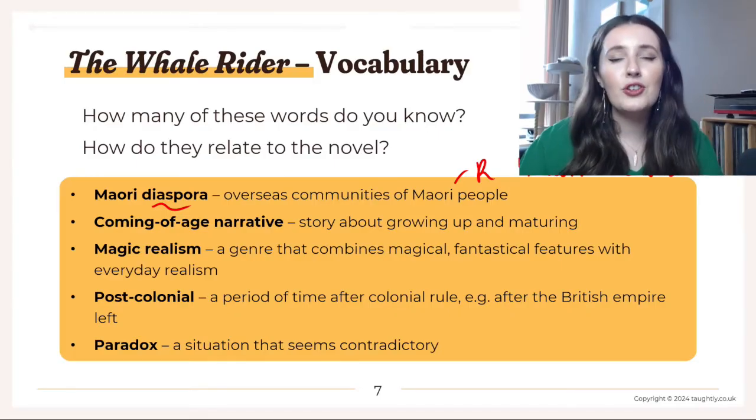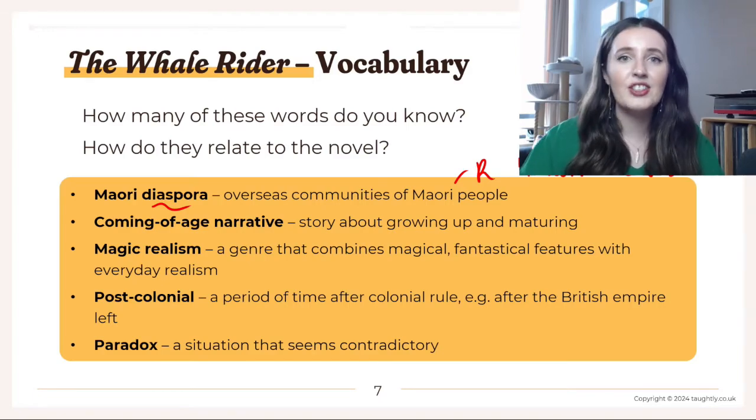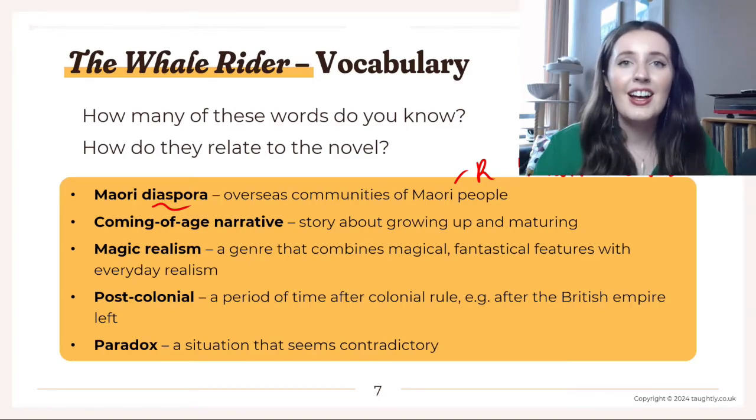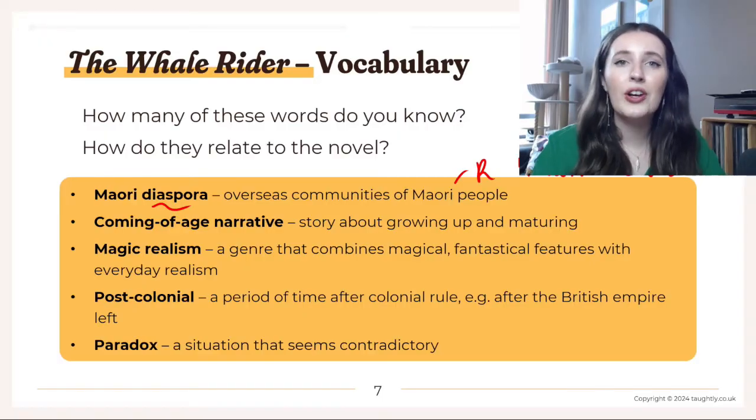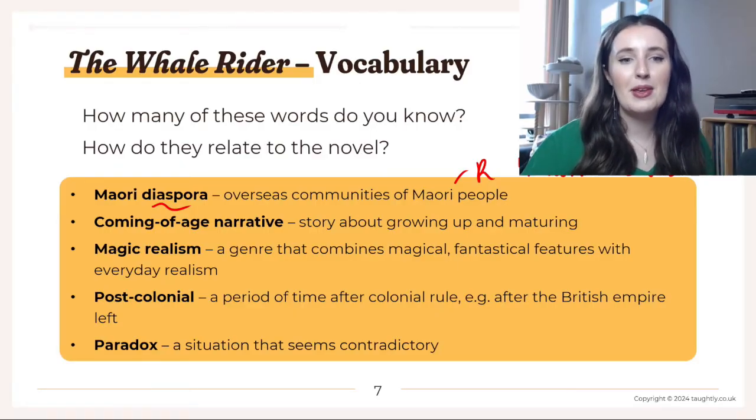So the Maori cousins that Rawiri meets in Australia, and that kind of community that he finds, remember, he says it doesn't matter if he knows them or not. When he's walking down the street and he sees a Maori cuz, he will always say "hi cousin" to them. So that is showing that Maori diaspora, the overseas community of Maori people.